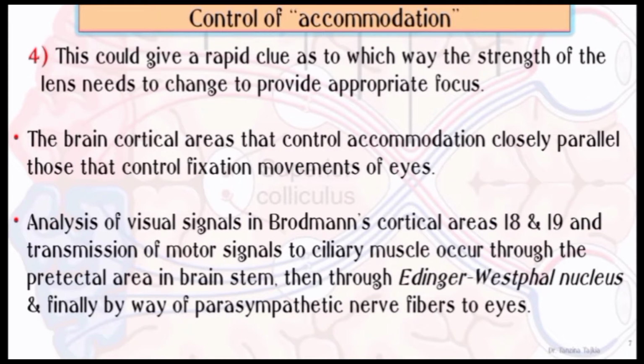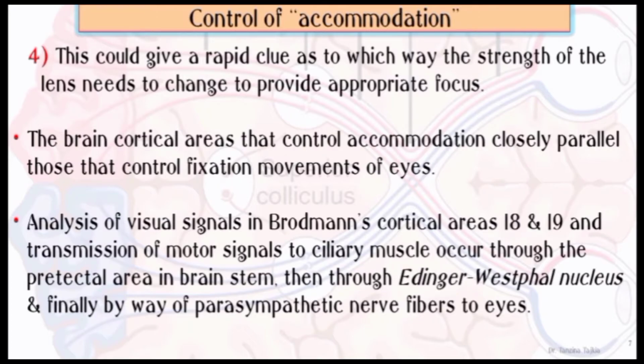This could give a rapid clue as to which way the strength of the lens needs to change to provide appropriate focus. The brain cortical areas that control accommodation closely parallel those that control the fixation movement of the eyes.